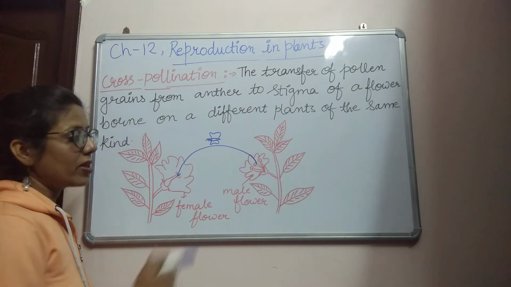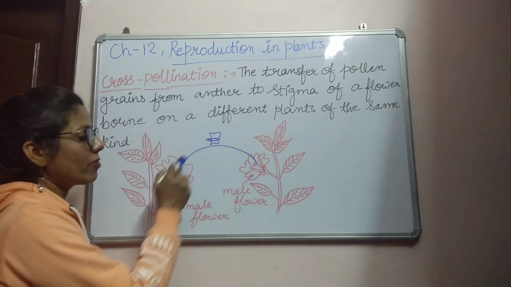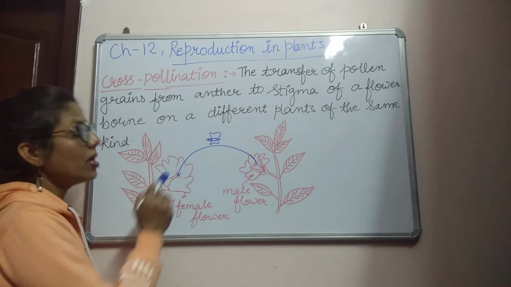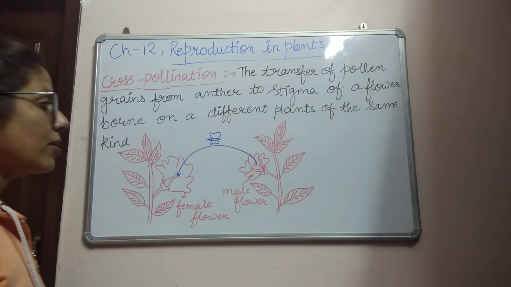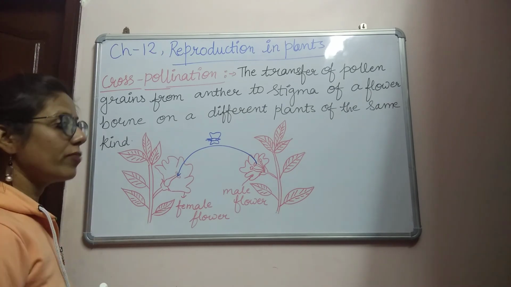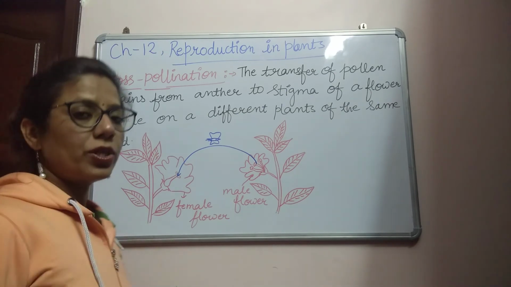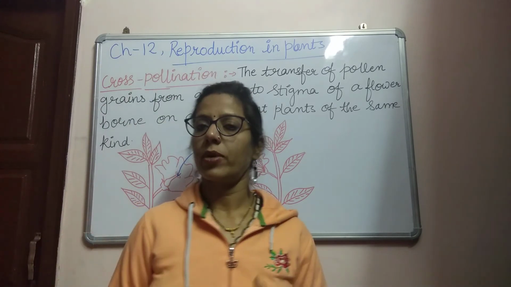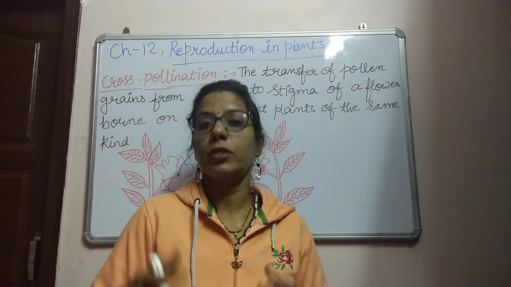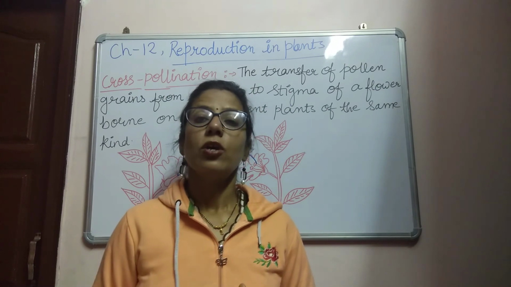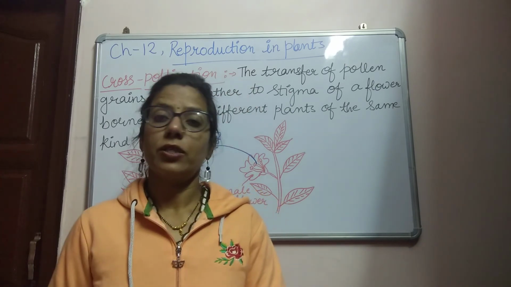In this case, when the pollen grains transfer from anther to stigma, this kind of pollination is known as cross pollination. Self pollination occurs in the same flower or between flowers on the same plant, so there is no need of an agent.